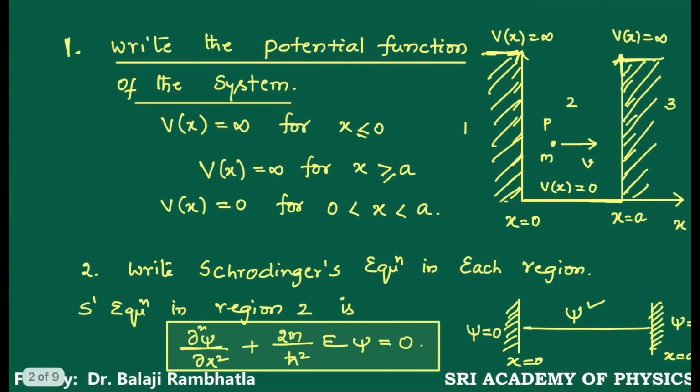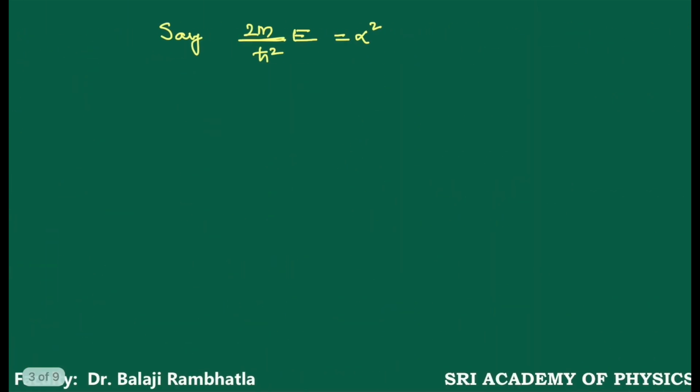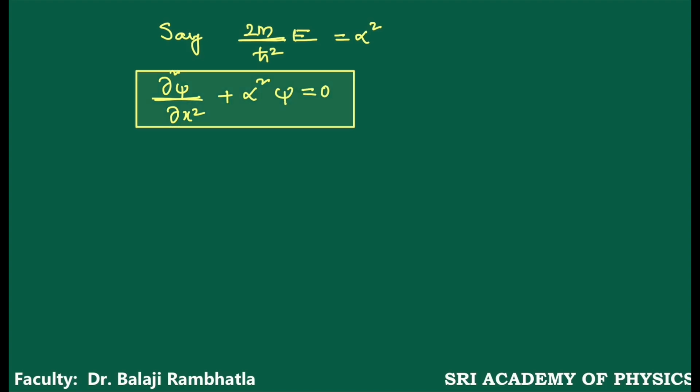Now this equation can be written as ∂²ψ/∂x² + α²ψ = 0. Right?